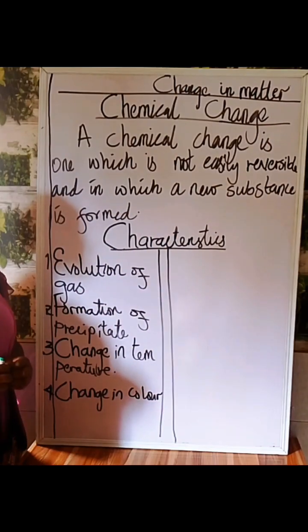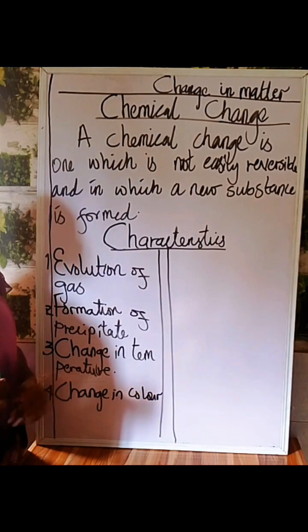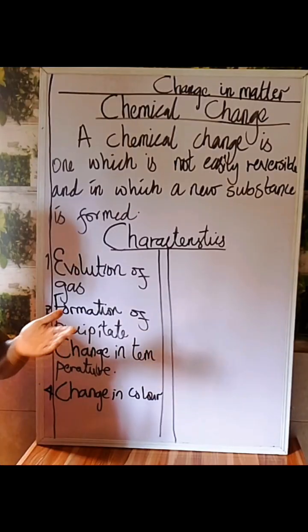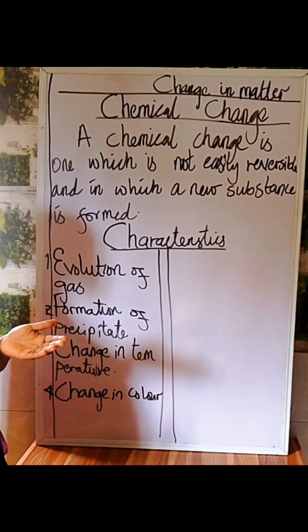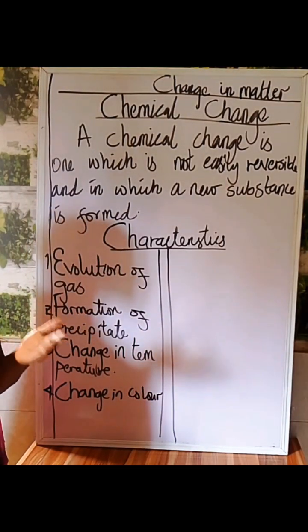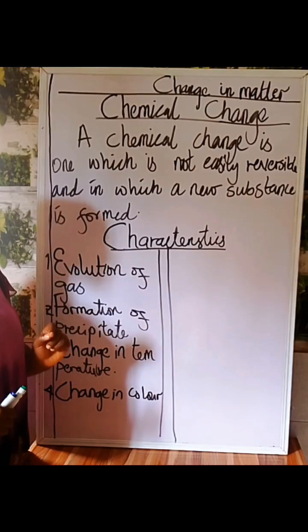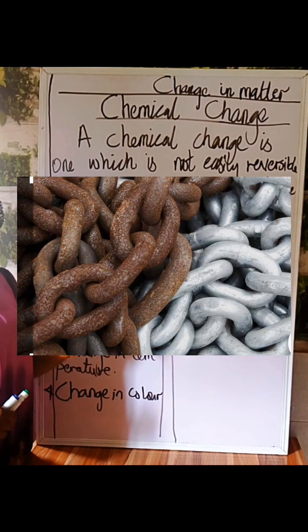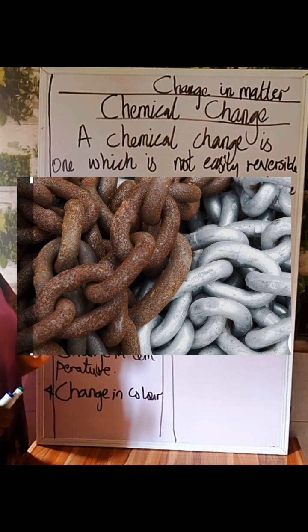Another characteristic of a chemical change is there will be a change in color. Example, you see a beautiful fine iron being roasted. The shiny iron substance turns to a brown color. That is an indication of rust. That change in color indicates that chemical change has taken place.